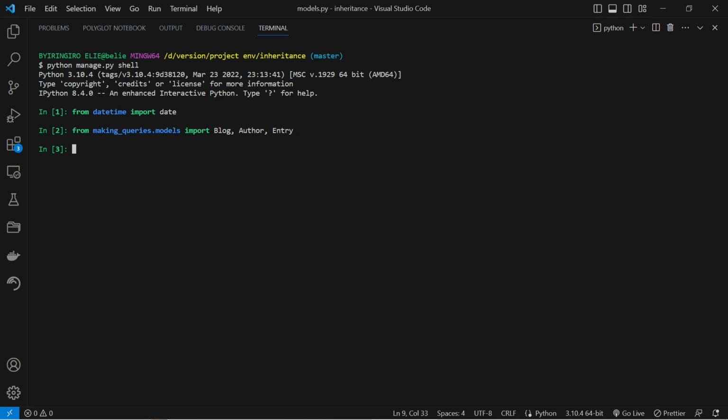Let's create a new blog object with the specified name and tagline. Next, we will use the save method to save the blog instance to the database. And as you can see, the save method uses two steps to create and save the instance in the database. Next, we will repeat the same procedure to create the author and entry objects using the save method.